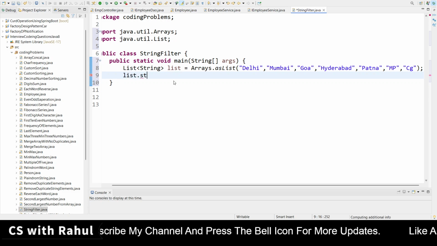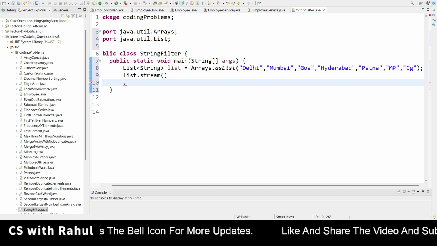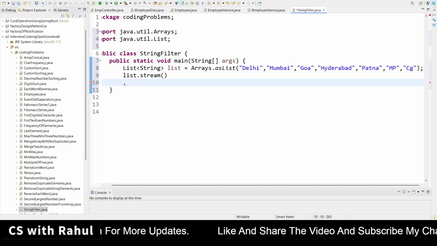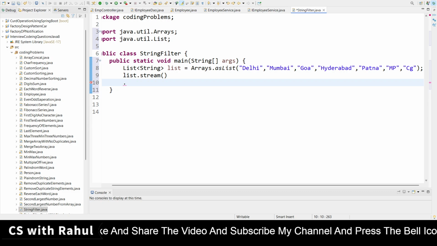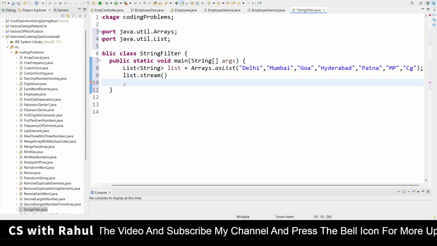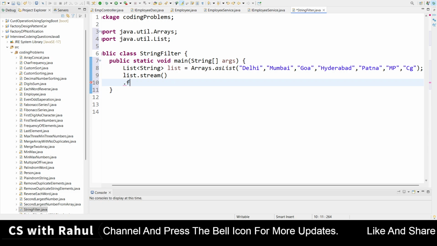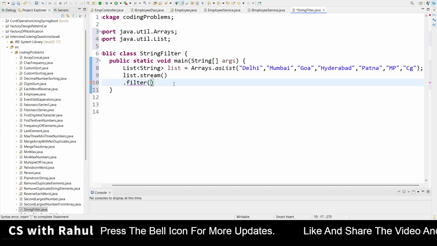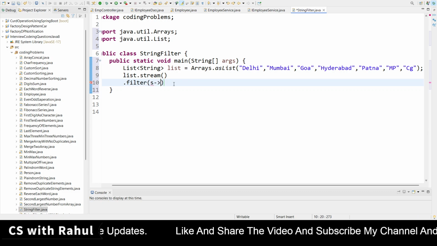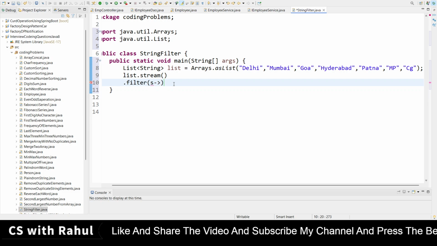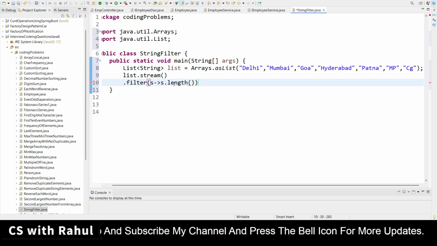So first of all, we need to create the stream, and after creating the stream we need to filter it, because once you create the stream, you can perform operations on each element. Our question is currently based on each element. So how can we do it? We can use the filter method here, right? One element would be taken by a lambda expression. So here I am using a lambda expression, and I am calling the s.length method.